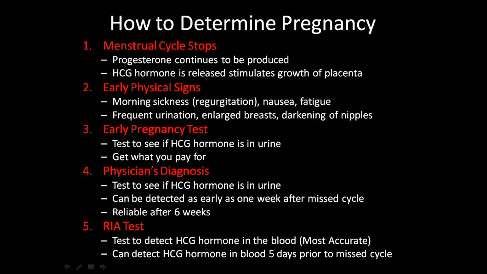Then there's an early pregnancy test. This is a test to see if you have HCG hormone in your urine. You can buy these from local grocery stores or Walmart, but you get what you pay for with those. So if you buy a cheap one, it's not going to work as well.